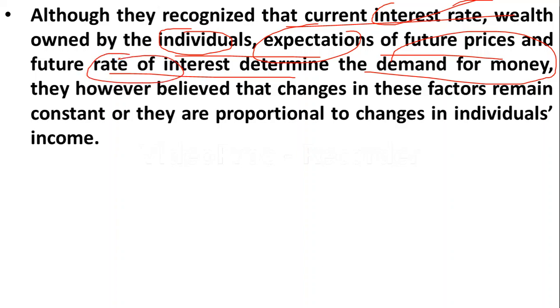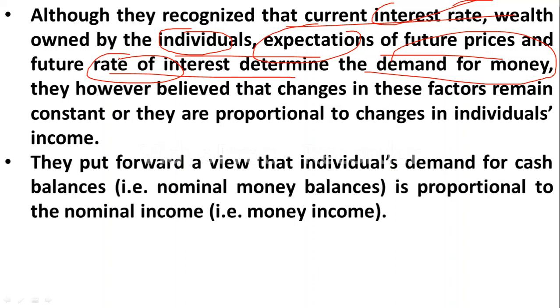And they put forward a view that individuals' demand for cash balances is proportional to the nominal income. So please remember it. Individuals' demand for cash balances is proportional to the nominal income.